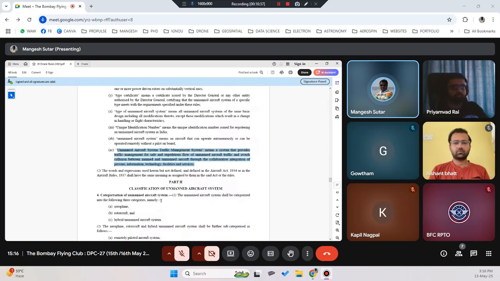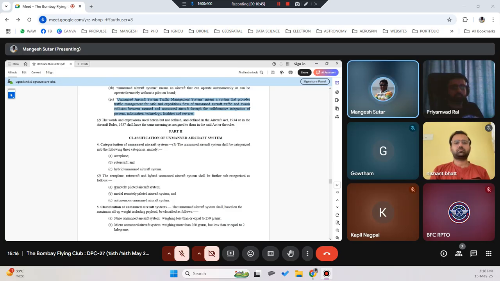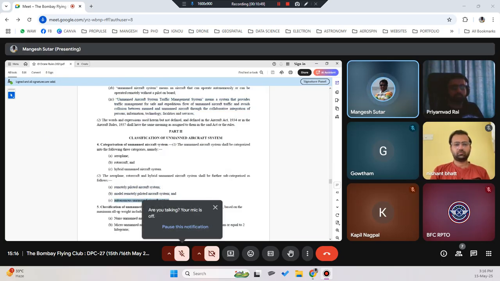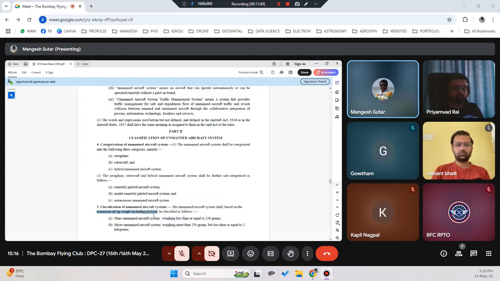Okay, so part 2 is classification of unmanned aircraft system. We have seen categorization: aeroplane, rotorcraft, and hybrid unmanned aircraft system. Subcategories: remotely piloted aircraft system, model, and remotely autonomous unmanned aircraft systems. Classification is based on maximum all-up weight, including payload. So your maximum all-up weight is nothing but the weight including payload.